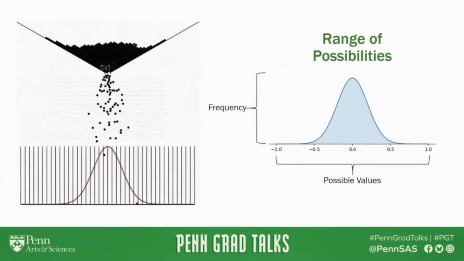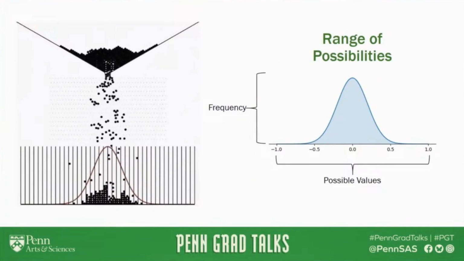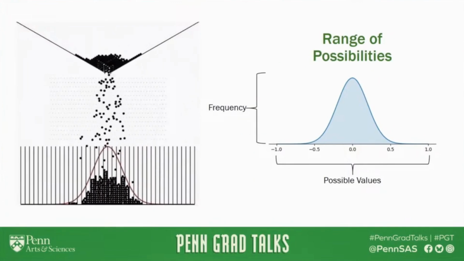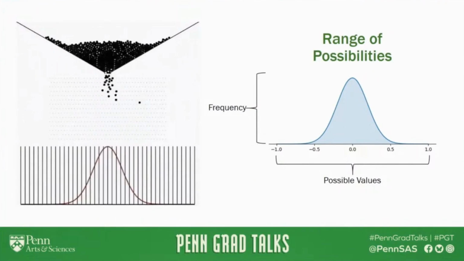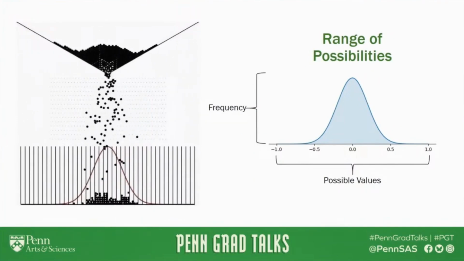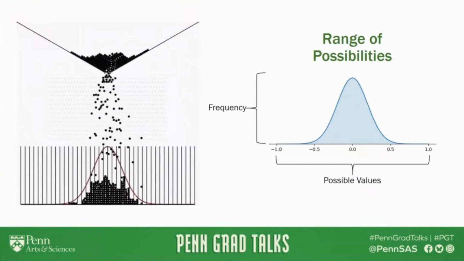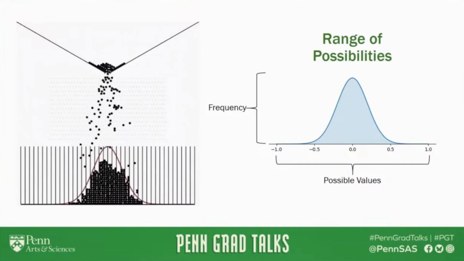This is important because we don't always have all the information required to make deterministic predictions. In addition, many problems in nature are inherently random. On the left, you can see that these balls can fall in many different ways, so it's impossible to account for anything but a range of possible outcomes.